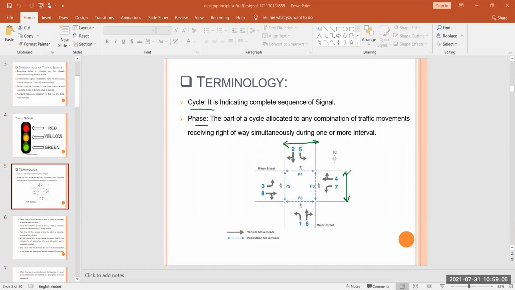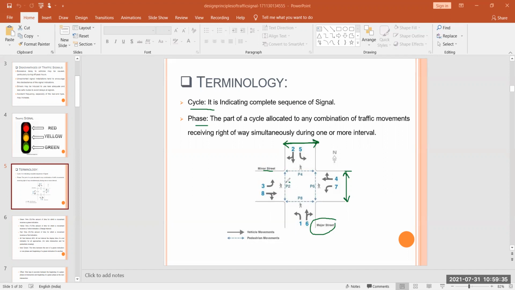Here it is written as this is our minor street. So here if you see the width is less, here we have more width. So this is our major street. In our major street we have vehicle movement. Here we have our vehicle movement and also we have our pedestrian movement.